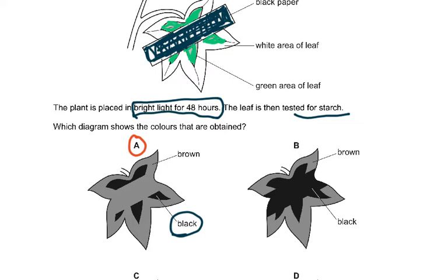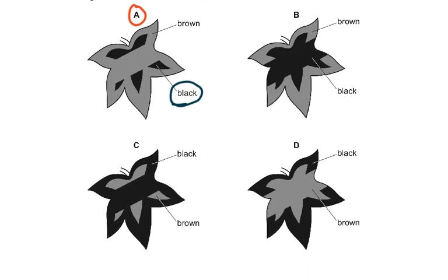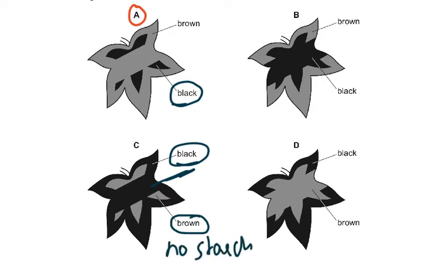So the others are all rubbish because you had covered it. So there would be a patch. Now, this is confusing. A lot of students would have marked C. Why? Because they didn't know that black is only when starch is present. Brown is when there's no starch. If you're not clear on this, you can't do these questions. Black is when starch is present.